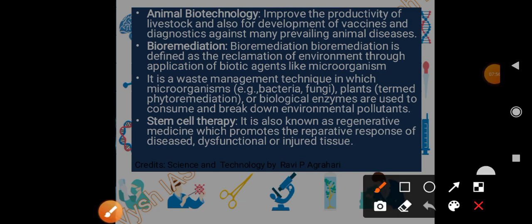Then animal biotechnology. In animal biotechnology, it is used to improve the productivity of livestock and also for the development of vaccines and diagnostics against many prevailing animal diseases, like coronavirus and many other zoonotic diseases.